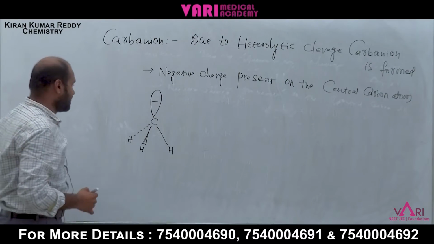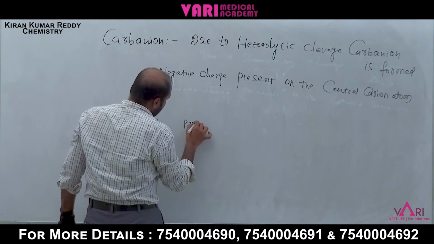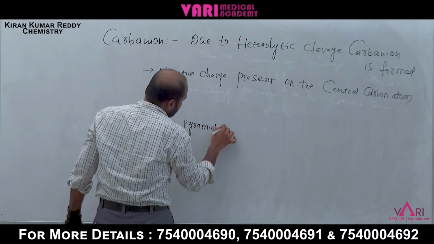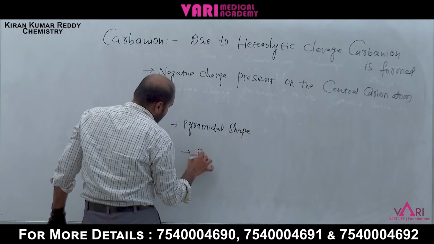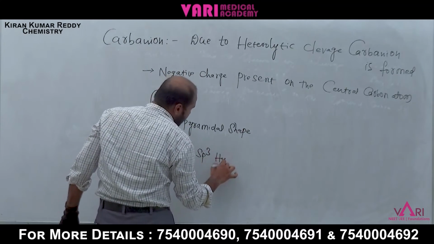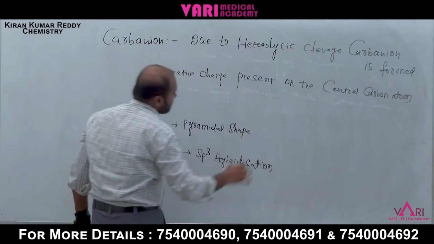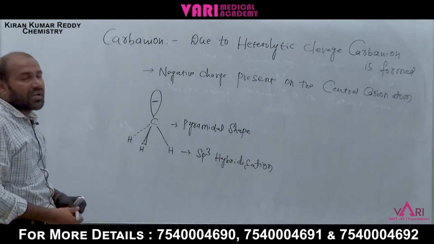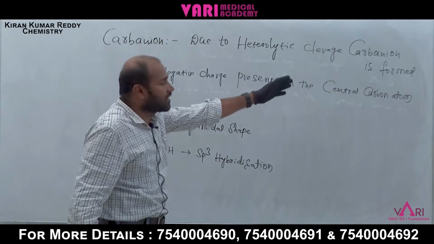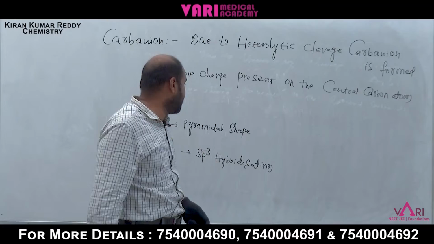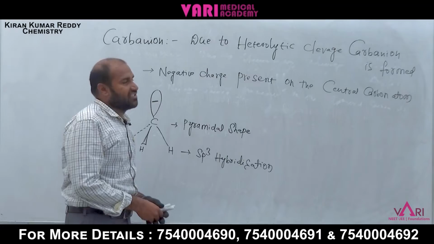It has a pyramidal shape. What is the hybridization? Here it is sp3 hybridization. What is the hybridization, student? sp3 hybridization. Now, due to heterolytic cleavage, carbanion is formed. Negative charge is present on the central carbon atom, and it has a pyramidal shape and sp3 hybridization.